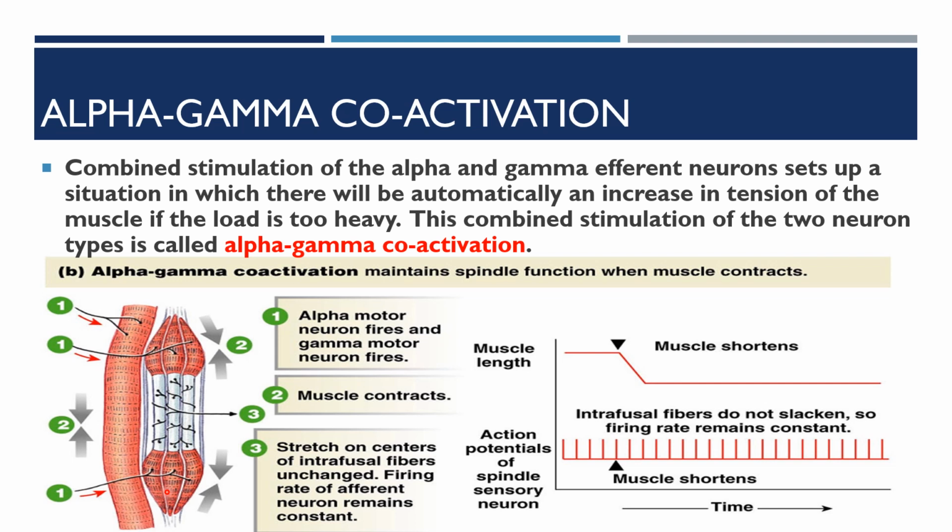So the firing rate of the afferent neuron remains constant. If gamma is not activated, the intrafusal will not contract, the center will not stretch, so it will lose the rate of the firing of the action potential. So the firing remains constant.